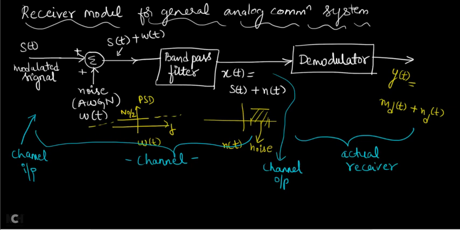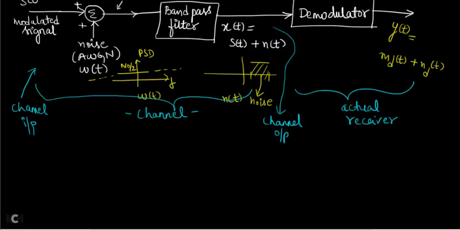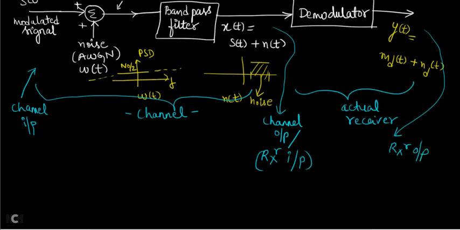Now the channel output can also be called what? The channel output can also be called the receiver input. And now what is this point called? This is called the receiver output. So this is the receiver input at this point, and this point is called the receiver output. Now let us write down some of the SNR values which will be used for the derivation of the next topic.